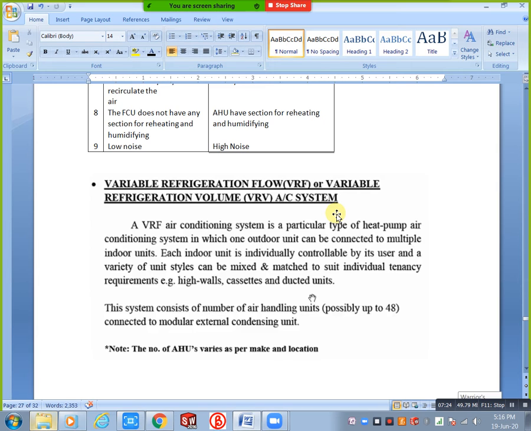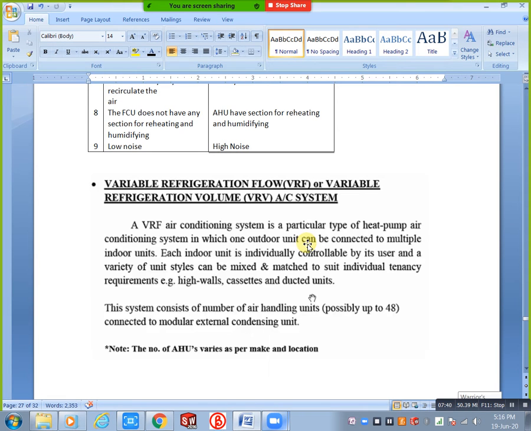Just you can read this point. A VRF air conditioning system is a particular type of heat pump air conditioning system in which one outdoor unit can be connected to multiple indoor units.